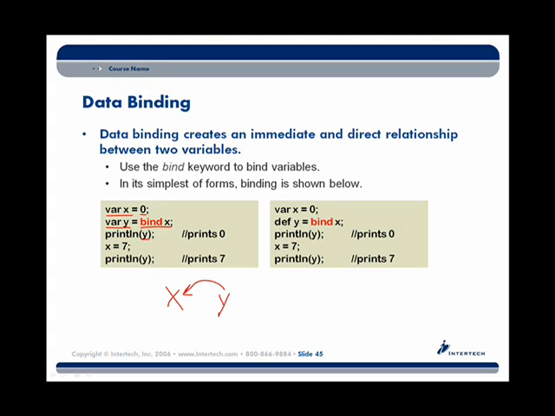So as I print y, right after declaring y as a variable, I'd see that its value is 0. Again, that's because it's getting x's value, which is 0. If I should change x to 7, and again print y, now we see that y is 7. So y is bound to x. We can use that also with def. Var or def again allow us to define variables in JavaFX. In this case, y again bound to x, we'd see the same results.